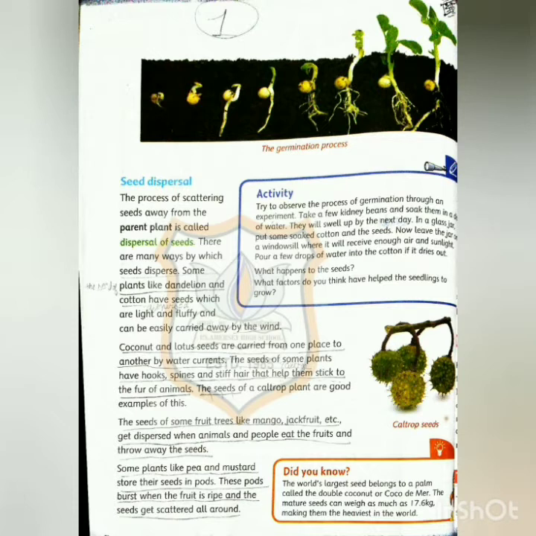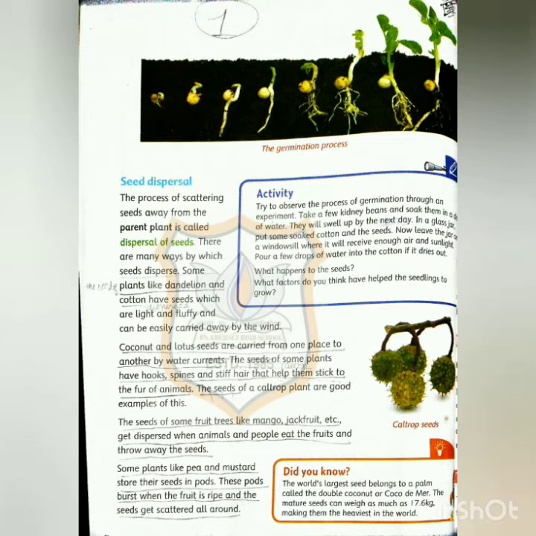The seeds of some plants have hooks, spines and stiff hair that help them stick to the fur of animals. So some plants have hooks, spines and stiff hair and they stick to the fur of the animals. The seeds of a caltrop plant are a good example of this.